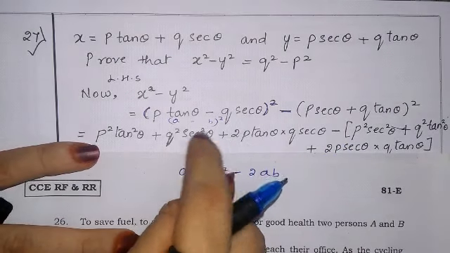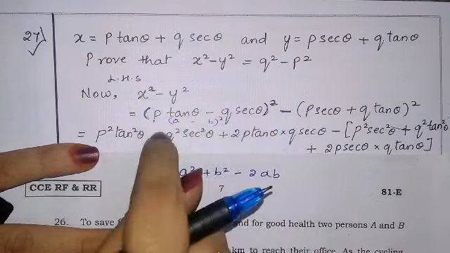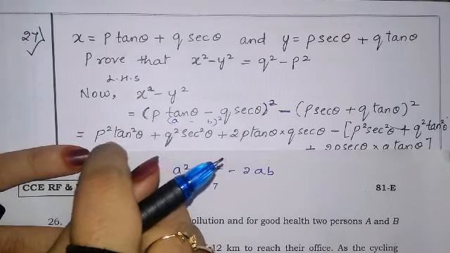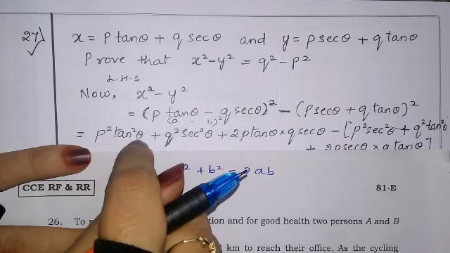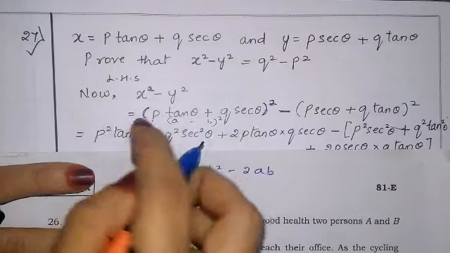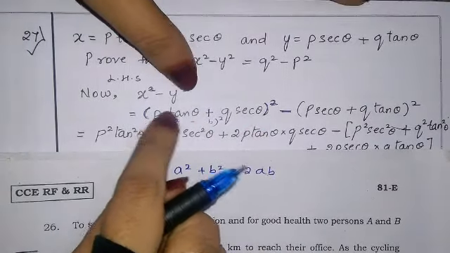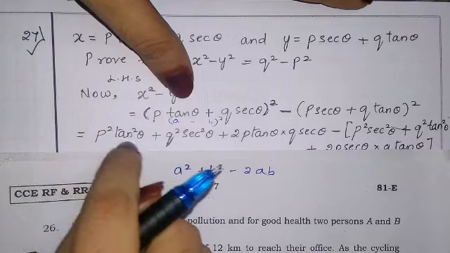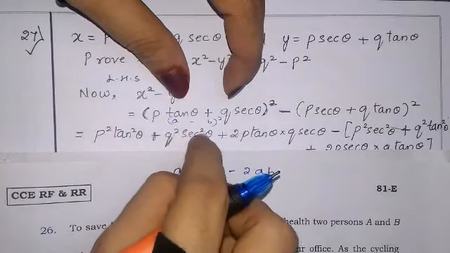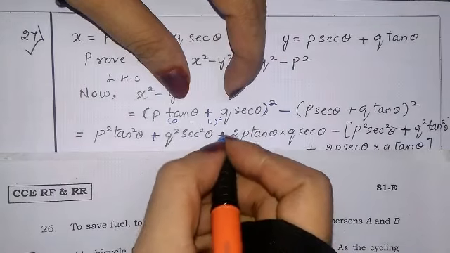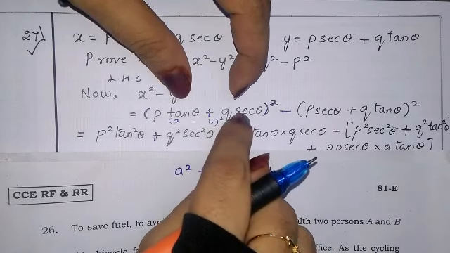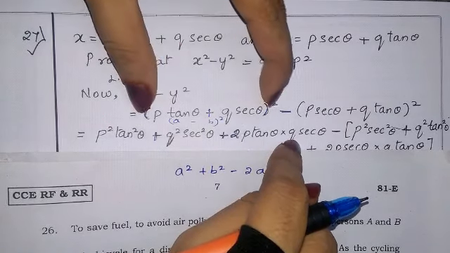So let us take now a square, p square tan square theta, plus b square, q square sec square theta, minus 2 into a, which is p tan theta, into b value, q sec theta.